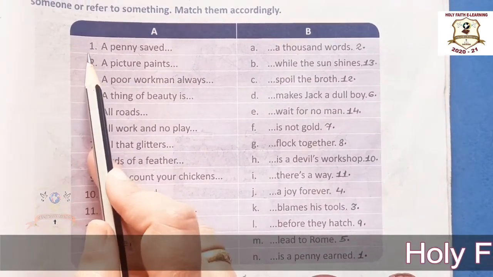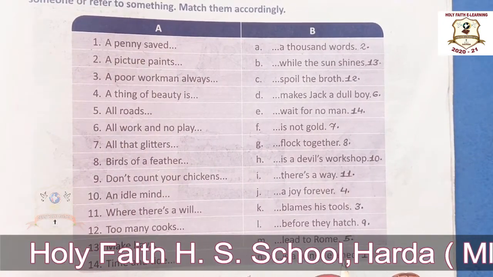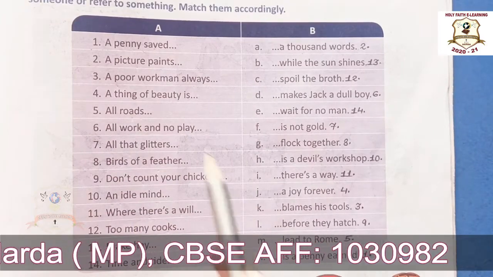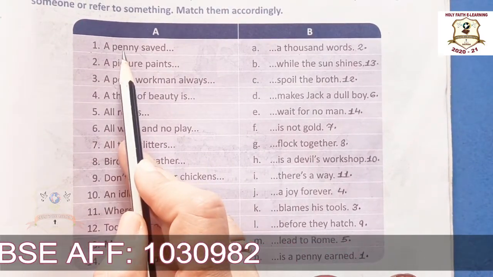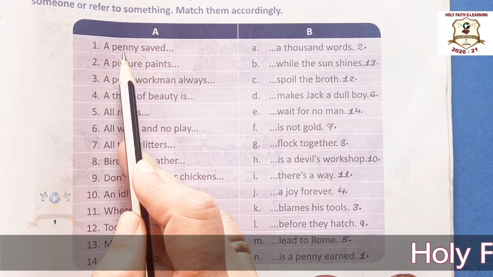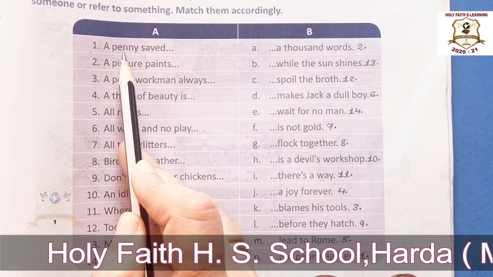First one is, a penny saved is a penny earned. What do you mean by penny? Penny is a coin or unit of money equal to 100 of the US dollar.